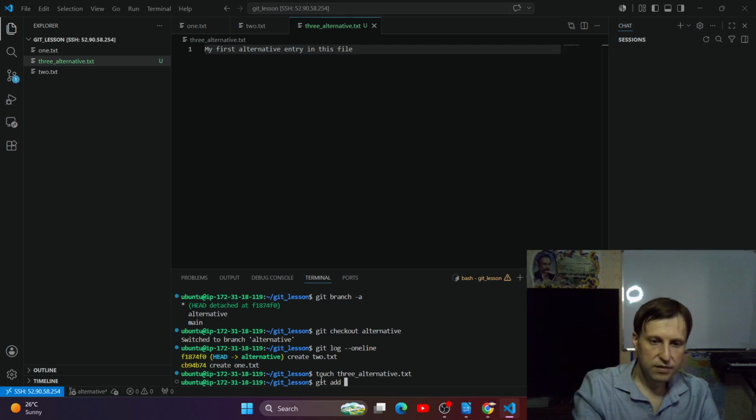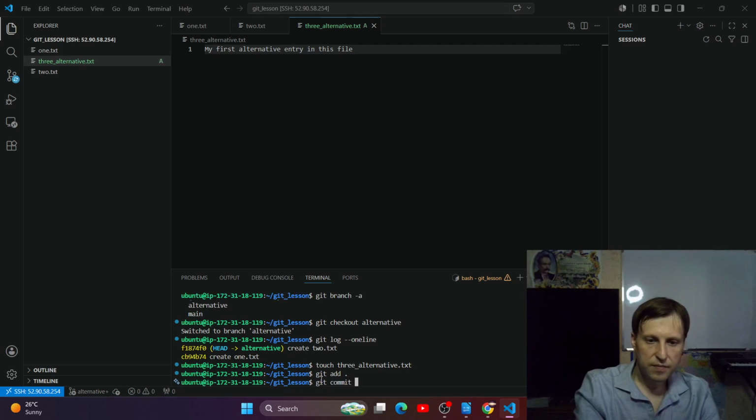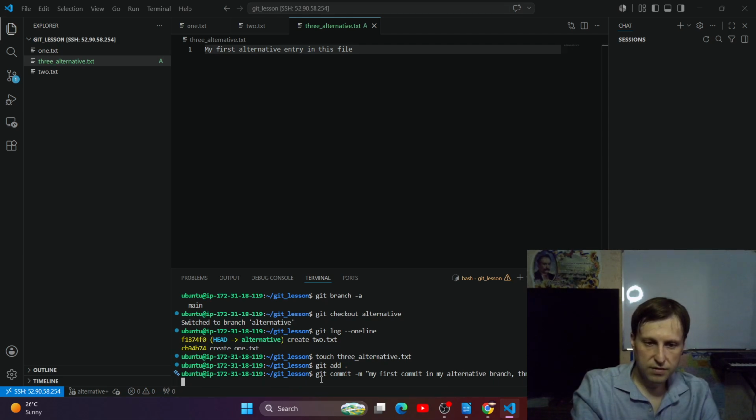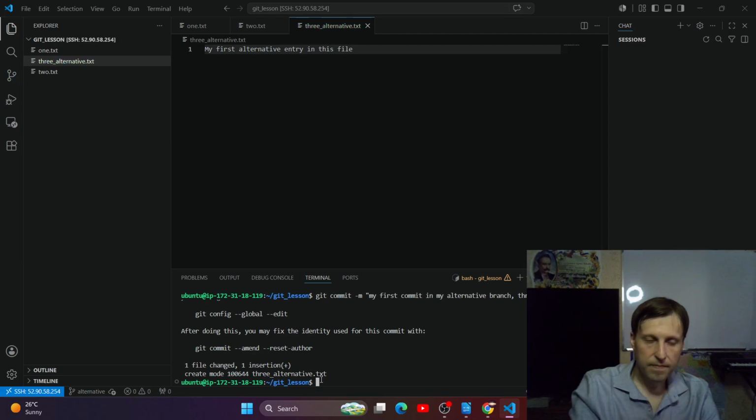Git add, git commit, my first commit in my alternative branch, right? 3 alternative.txt, something like this.